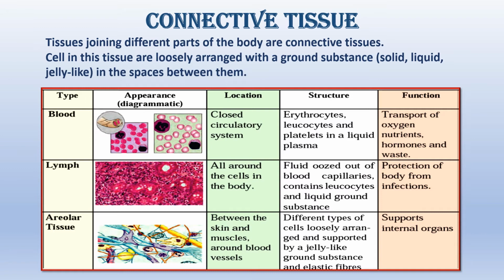Next we have the areolar tissue. It is present between the skin and muscles and around blood vessels. As you can see in the figure, there are different types of cells loosely arranged and supported by a jelly-like ground substance and elastic fibers. Now the ground substance changes to jelly-like in areolar tissue. The function of areolar tissue is to support internal organs.